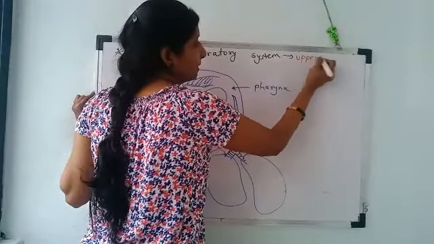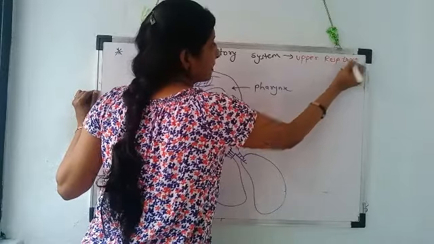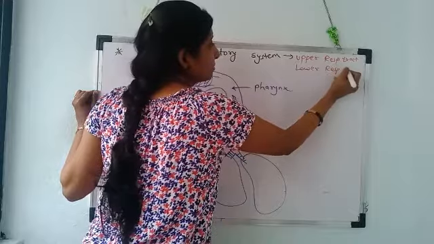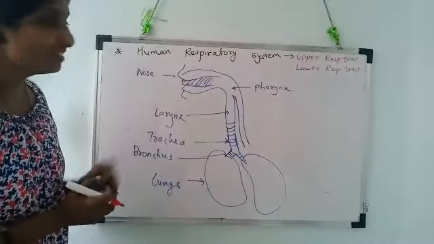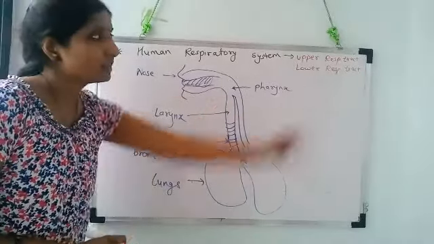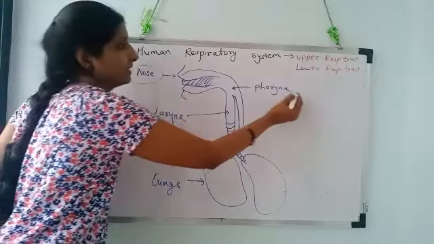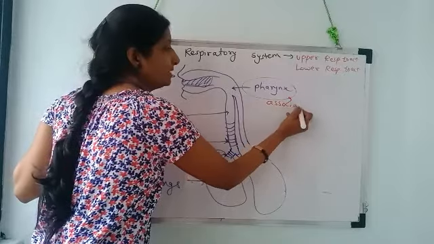Now here, the human respiratory system is divided into two parts: the upper respiratory tract and the lower respiratory tract. Okay, students. This is the entire human respiratory system. Which parts come under the upper respiratory tract? Just think. Nose, pharynx and associated structures.